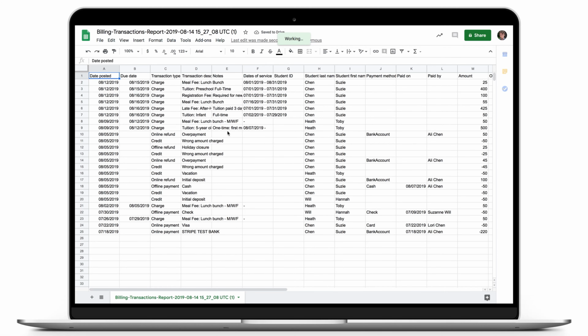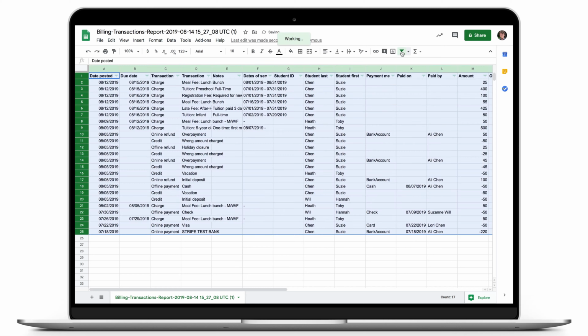Let's say you want to find the total of all the offline and online payments at your center. First, you want to filter for those two types of payments, and then you want to find the total. First, highlight the top row so you can apply the filter. To do this, click on the 1 on the top left-hand corner. Next, on the top right-hand corner of the sheet, click on the filter icon to create a filter.